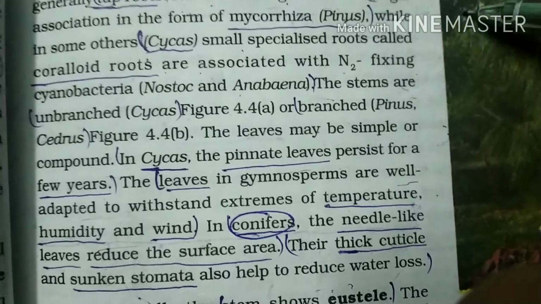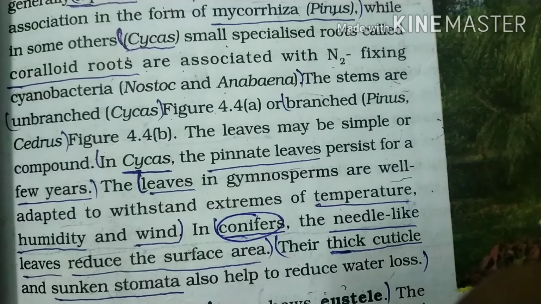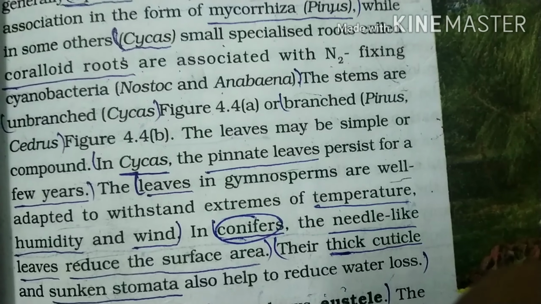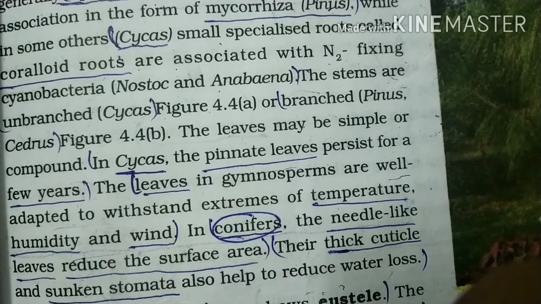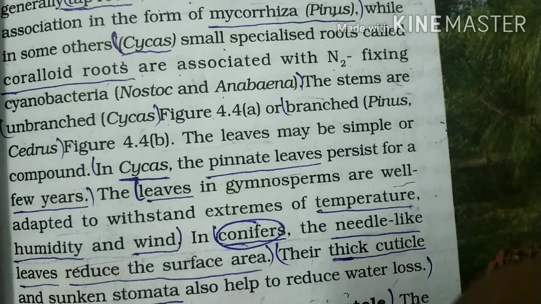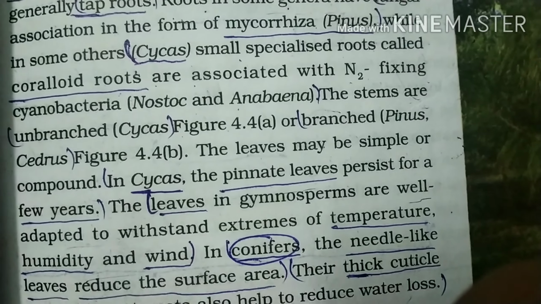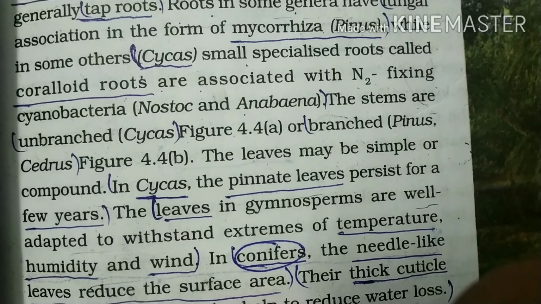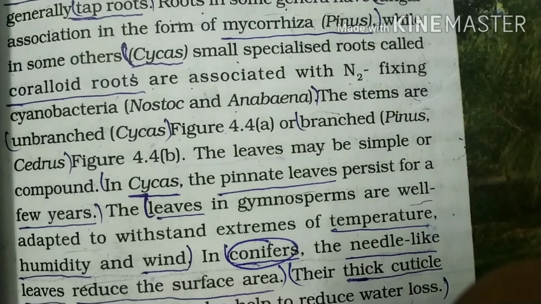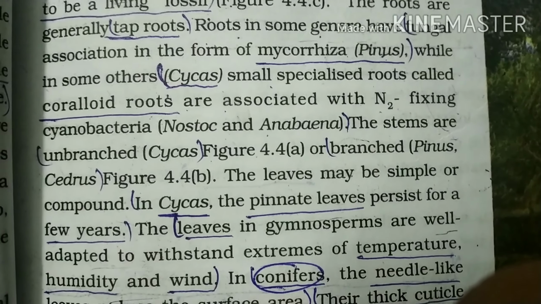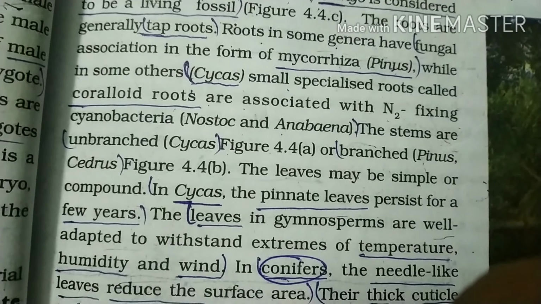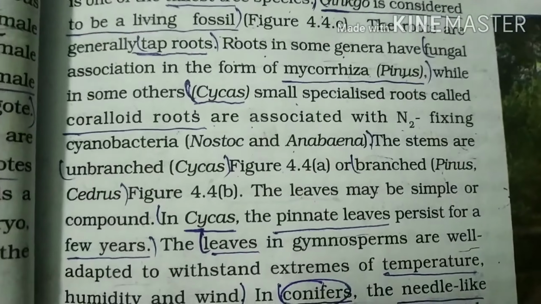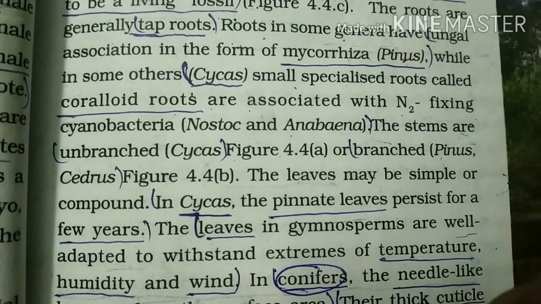I will explain the leaf structures later. A compound leaf means many leaflets are arranged from a single node, whereas simple means only one leaf arises from each node.